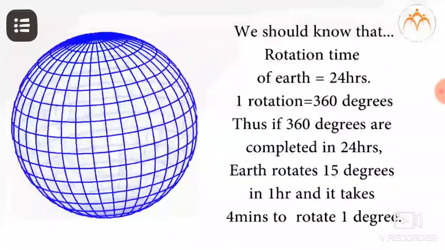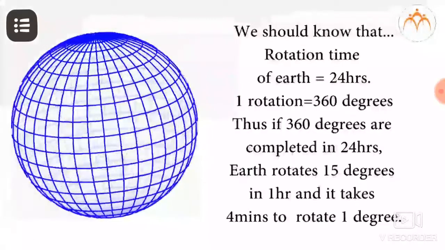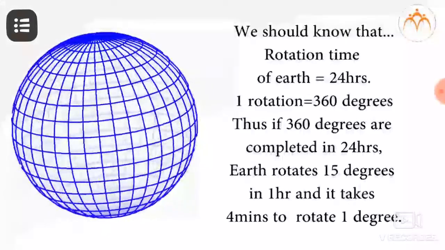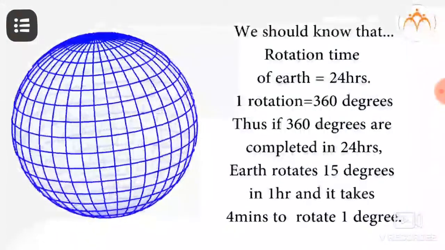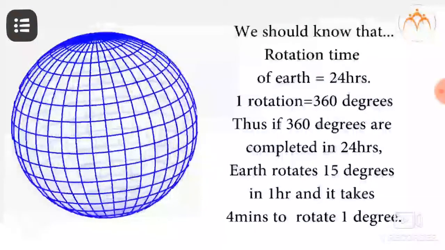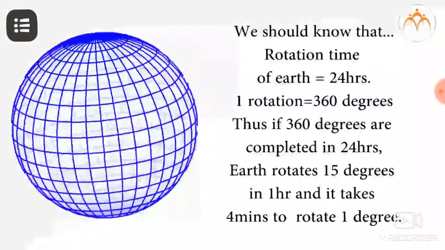Now, having revised these facts, let us look at these things also. The time taken by the earth to complete one complete rotation along its axis is 24 hours. This rotation is of 360 degrees in all. Thus, if 360 degrees are completed in 24 hours, the earth rotates 15 degrees in 1 hour and takes 4 minutes to cover 1 degree. Thus, each degree of longitude differs by 4 minutes. That is, each degree will differ in time by 4 minutes.